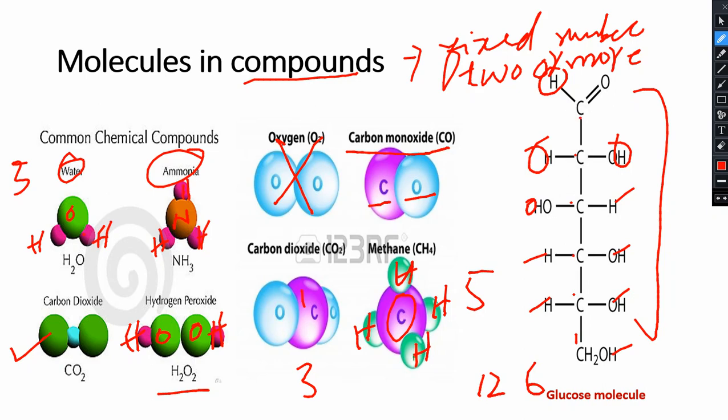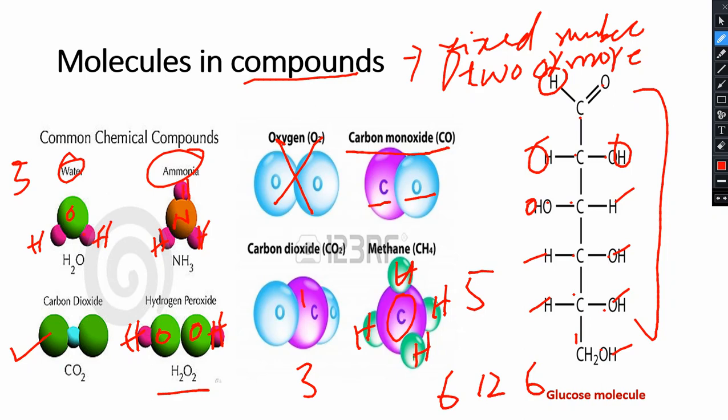And how many oxygen? 1 2 3 4 5 6, 6 oxygen. So the number is fixed, but the atoms are different because we have three different types of atom in the glucose molecule. That's why we say there are 6 carbon, 12 hydrogen and 6 oxygen atoms, and this is a good example of compounds.